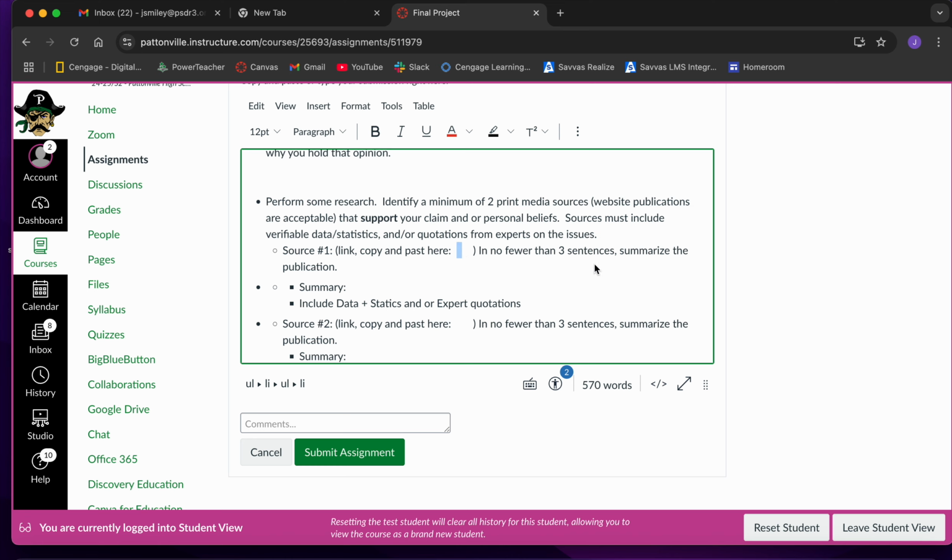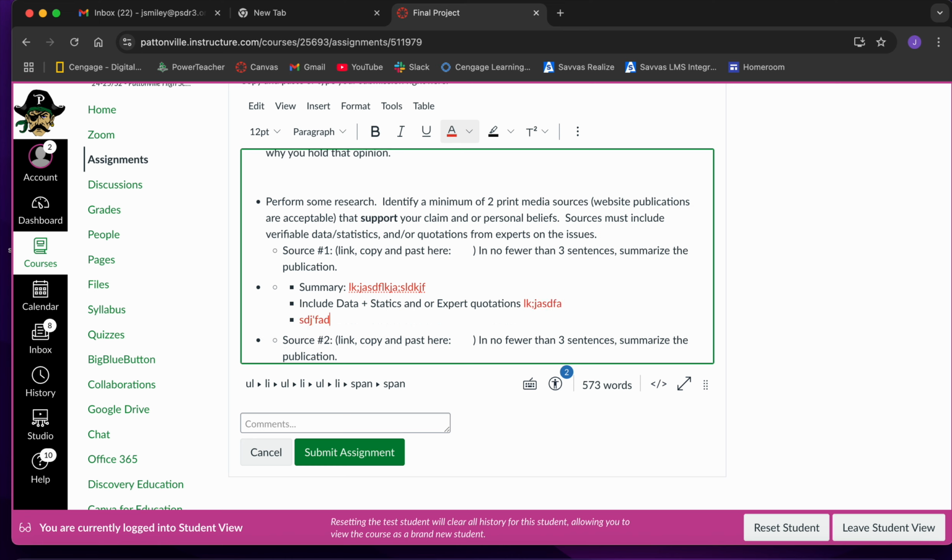And then in no fewer than 3 sentences, you're going to summarize the content of the publication. So you're going to put that summary right here. I don't know why it keeps not doing red font, but you're going to put your summary here. And then there's a space to put your data, your statistics, and your quotations. So put it directly into the submission window.